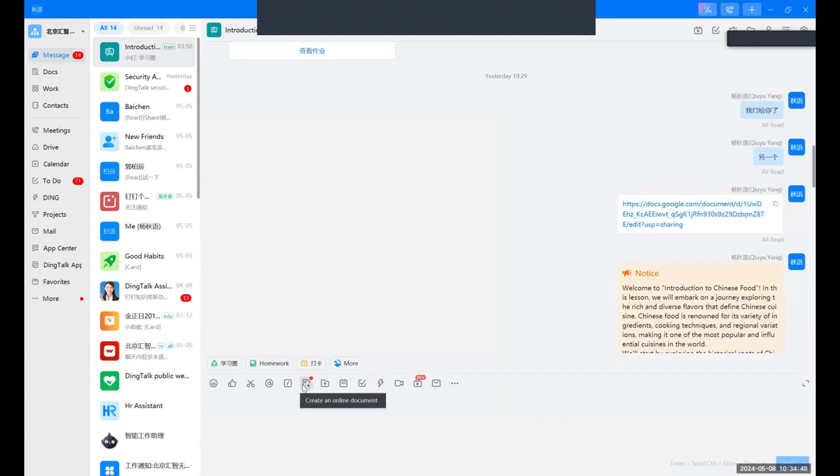can create an online document, we can share it, and every student and teacher can edit it. And we have the video meeting and the group live. We can give a live video here. These chat features include individual and group messaging. We can share files here and search.